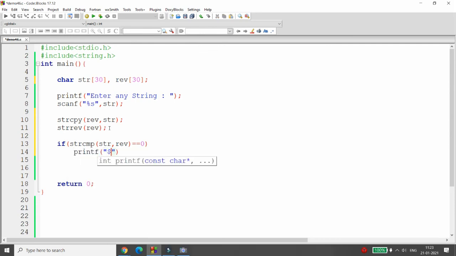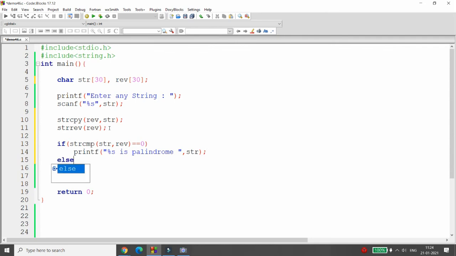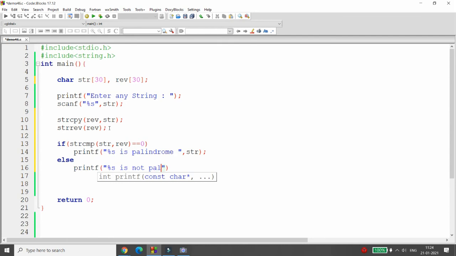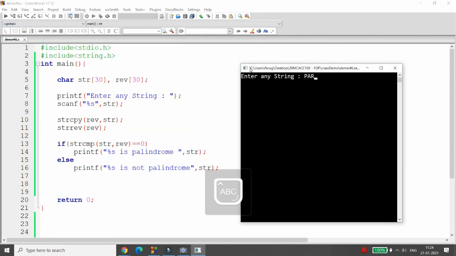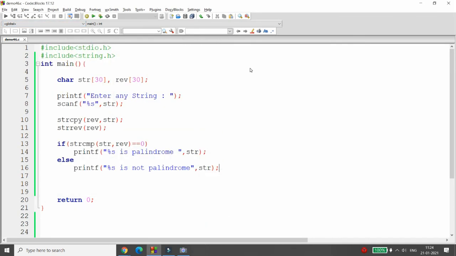Then you can write printf %s is palindrome. Or if it does not match, then you can write printf %s is not palindrome. Now you can simply compile and run your program. You can check. For example, I am writing Parag. Parag is not palindrome.